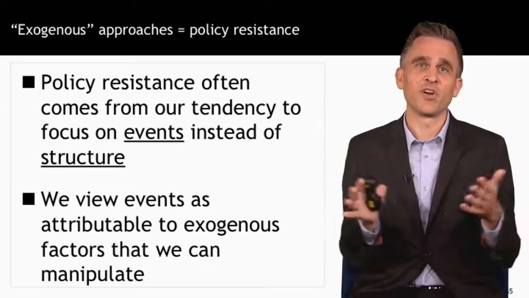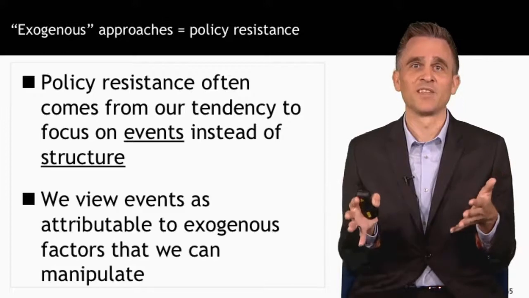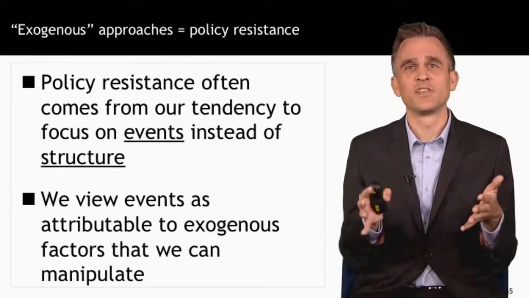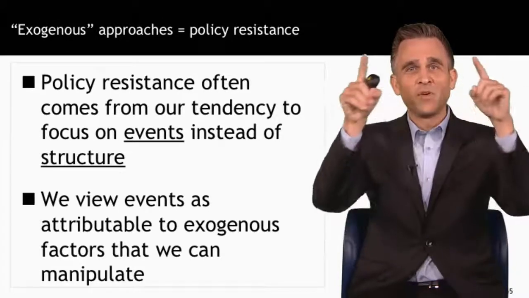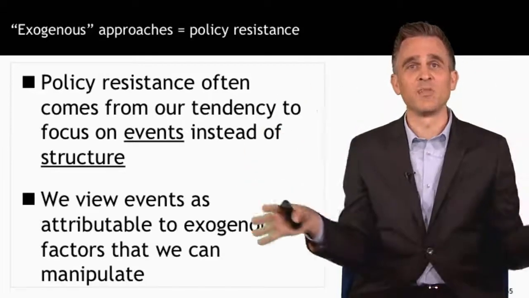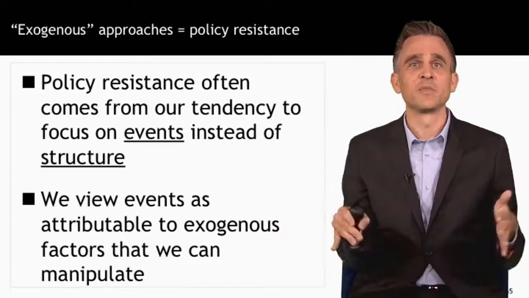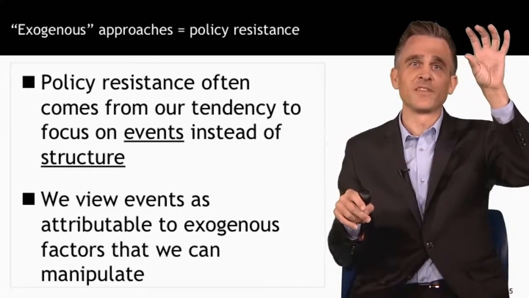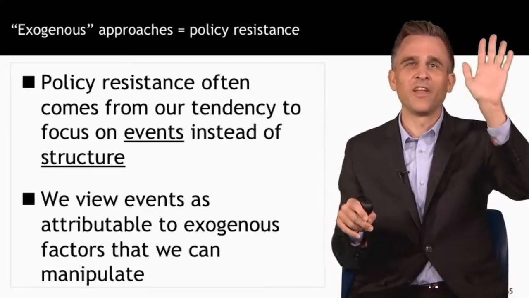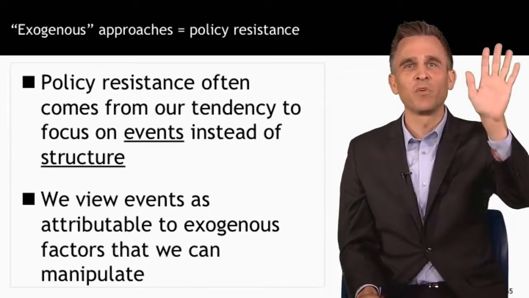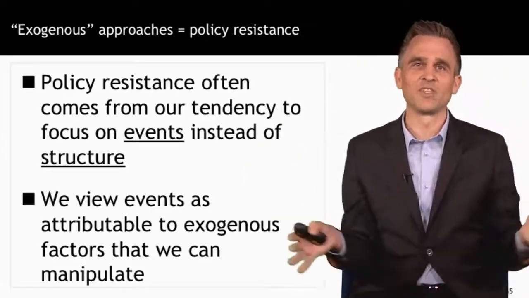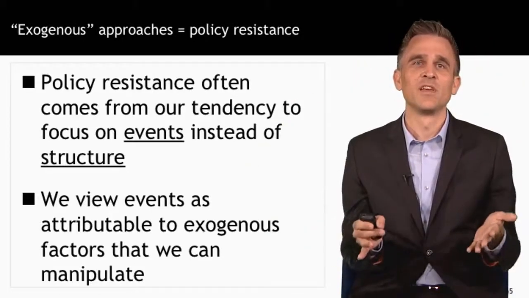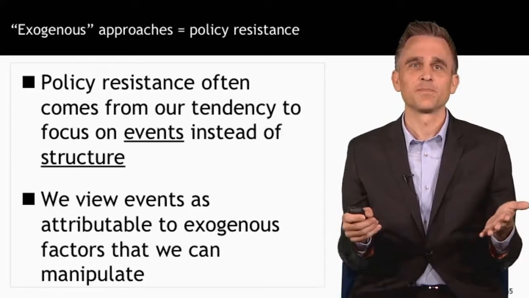An iceberg is often used as a metaphor to represent this idea. An iceberg consists of a relatively small amount of ice above the surface and a much larger mass of ice underneath the surface. We tend to focus on what's above the surface, which are the specific events. We push on those by targeting individual events or individual variables, and we don't think about the enormous mass of structural factors that are underneath the surface.